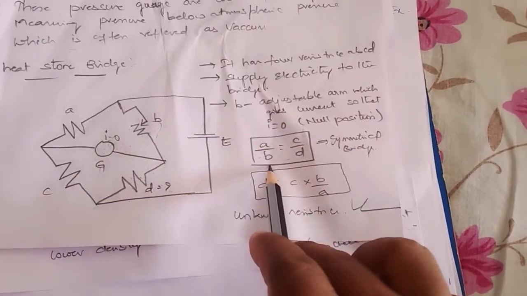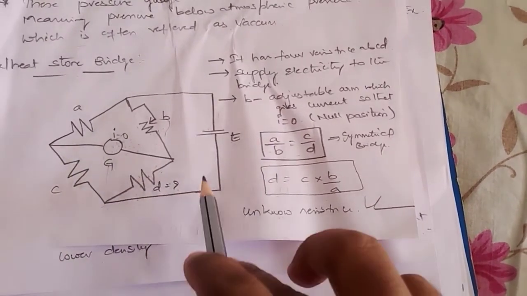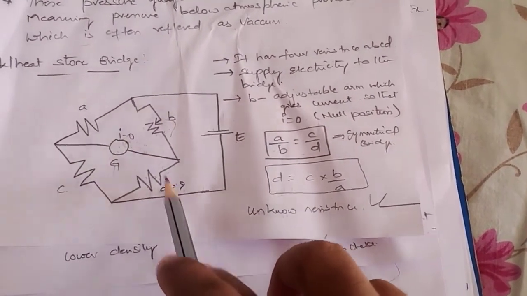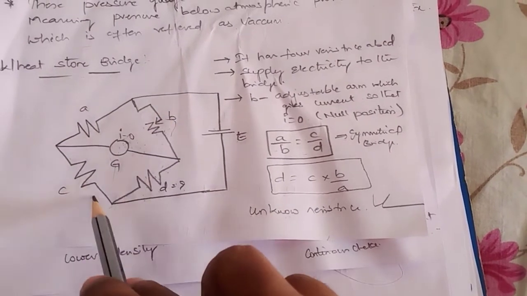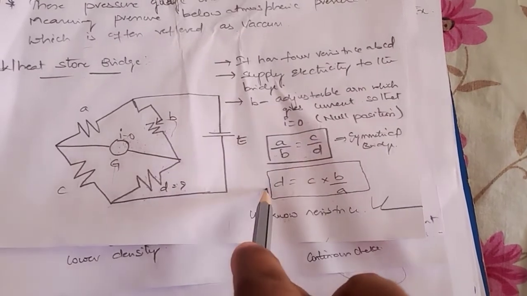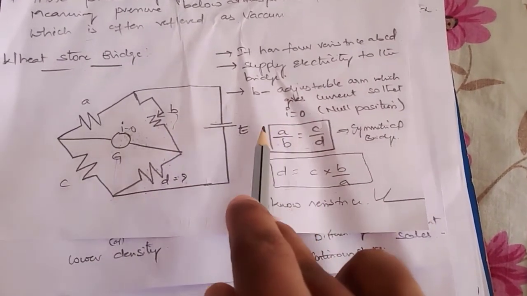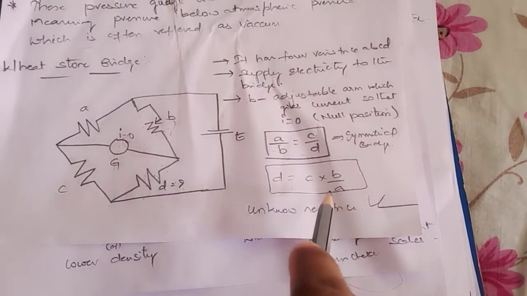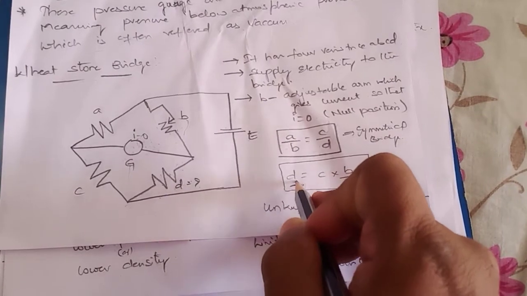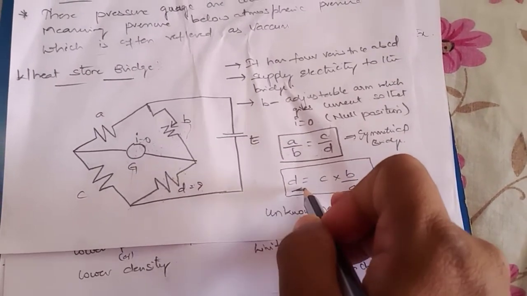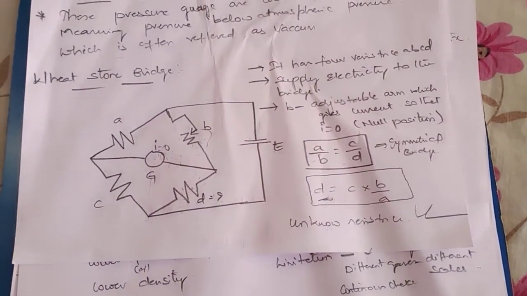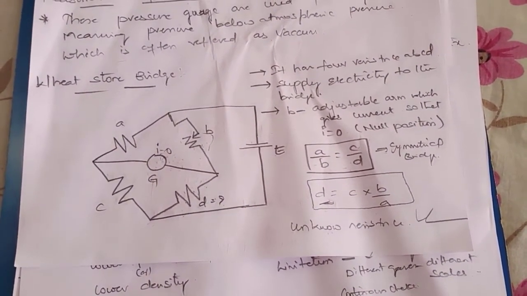If we need to find the unknown value of a resistance, suppose D is the unknown value to be found, then we already know the values of A, B and C. From this formula we can find the value of the unknown resistance D. D equals C, and A by B, when it goes to the other side, becomes B by A. In this way we can find the value of the unknown resistance. This change in resistance measures the value of the pressure we need to measure. Now we'll see the measurement of pressure in the Pirani gauge.